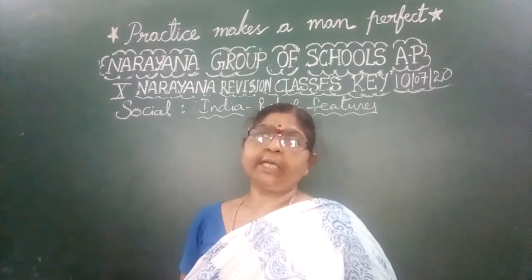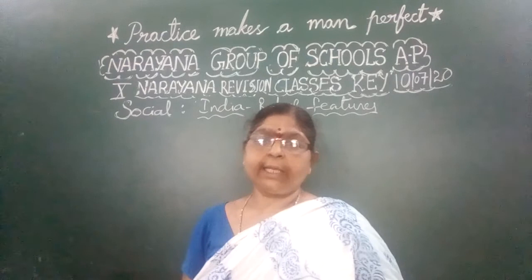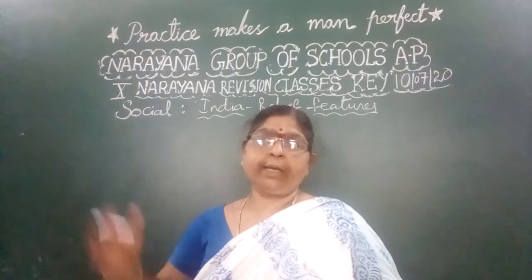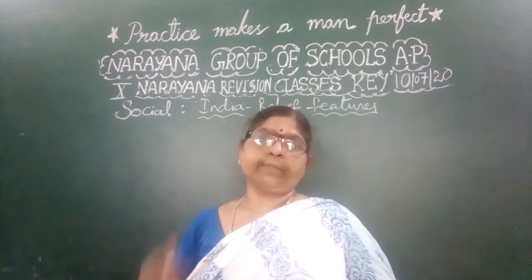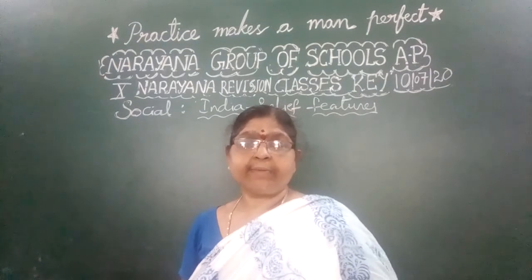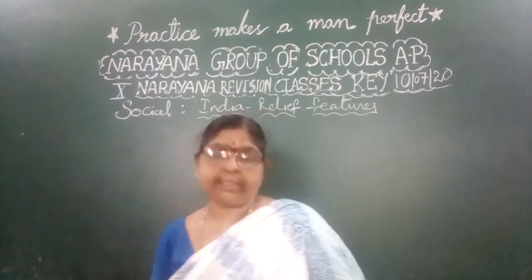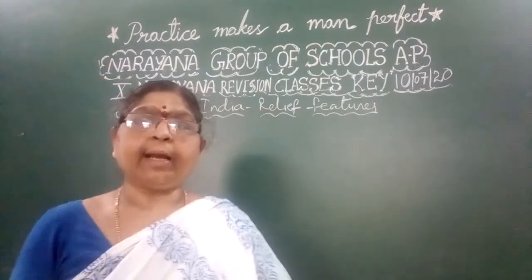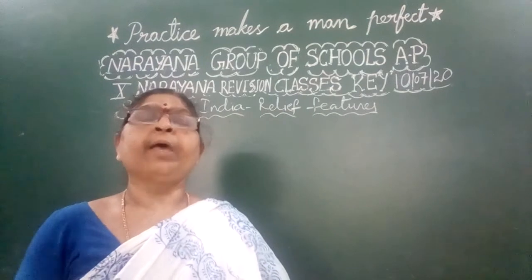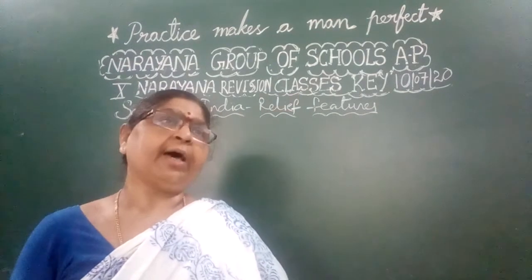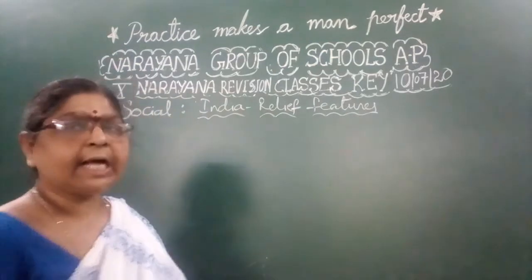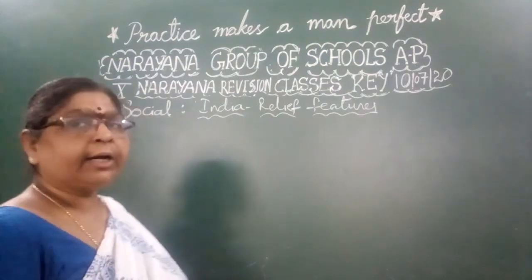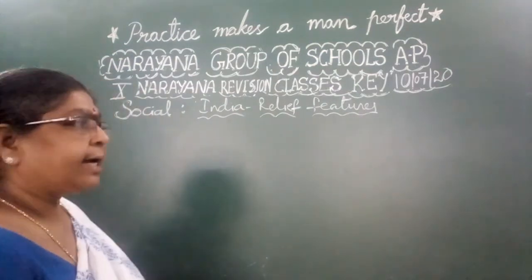So the first question is, you know very well that the Indo-Gangetic Plains are divided into three parts: the eastern part, the western part and the central part. The central part extends from which river to which river? That is river Gagar to river Teesta. So the first question's answer is river Gagar to river Teesta. Right, children?